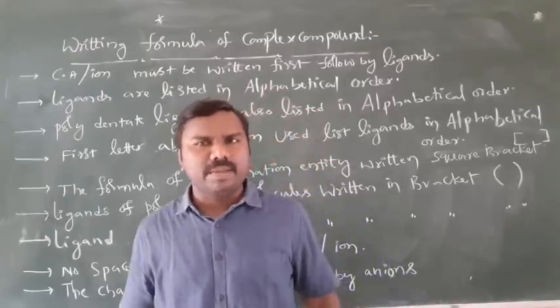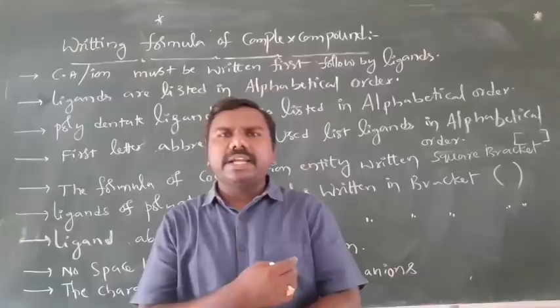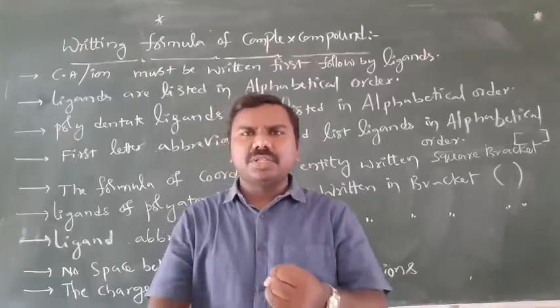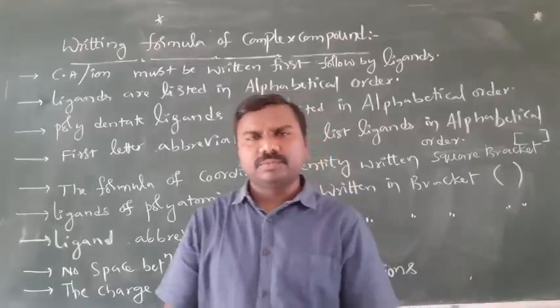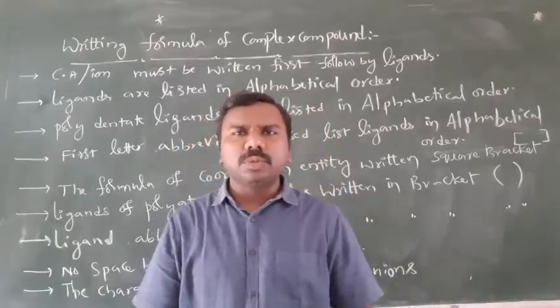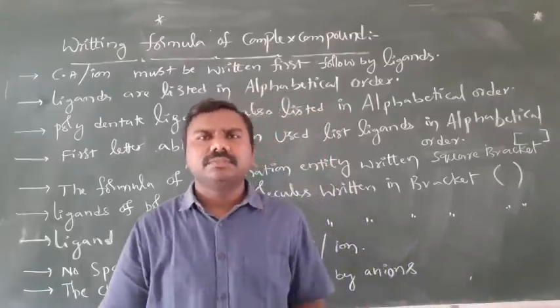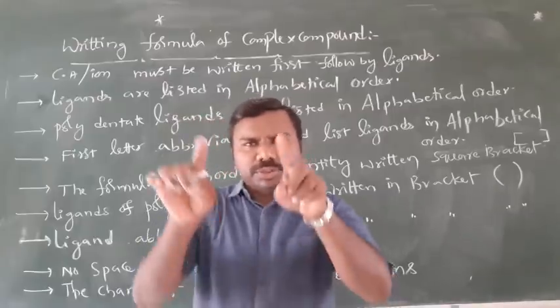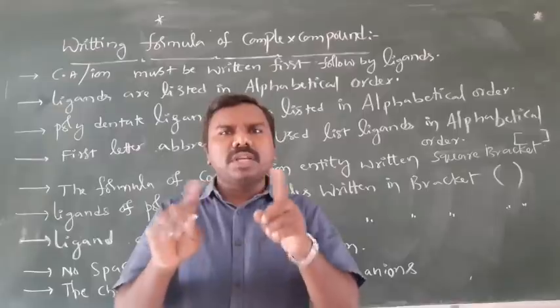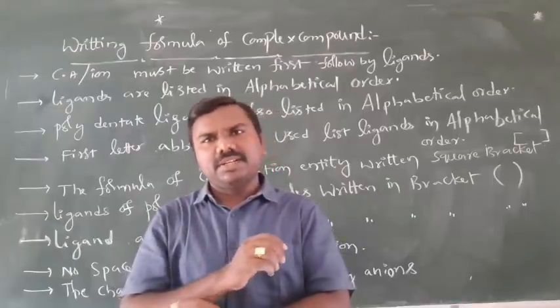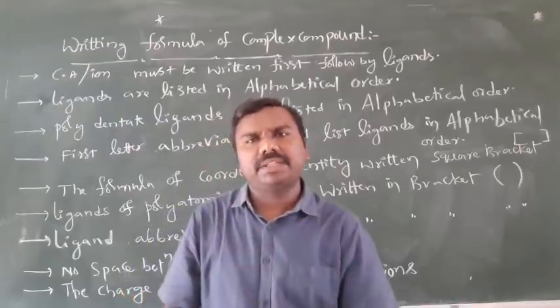So NH3, N1 H3, totally 4 atoms, is a polyatomic molecule. H2O, 2 hydrogens, 1 oxygen, polyatomic. H2O should be written in bracket. NH3 should be written in bracket. CO3 minus 2 should be written in bracket. CO should be written in bracket.